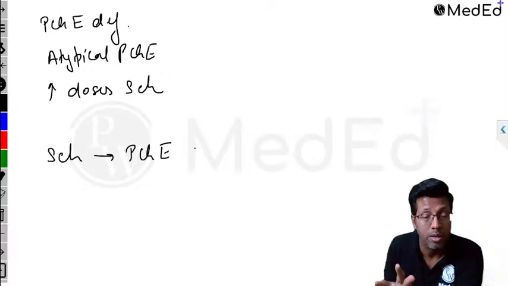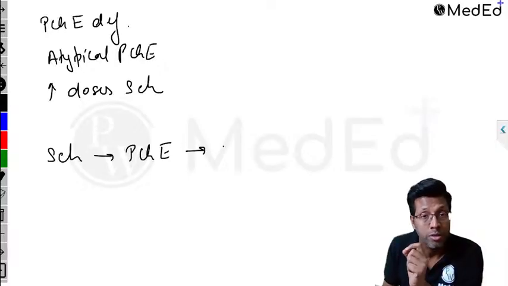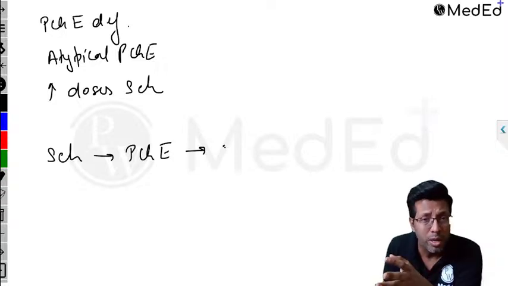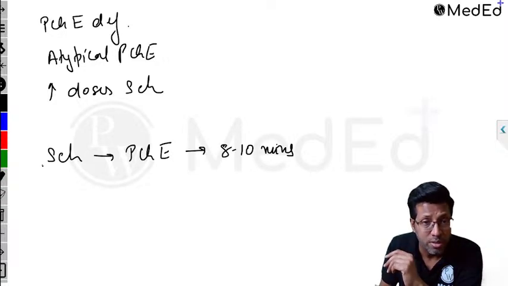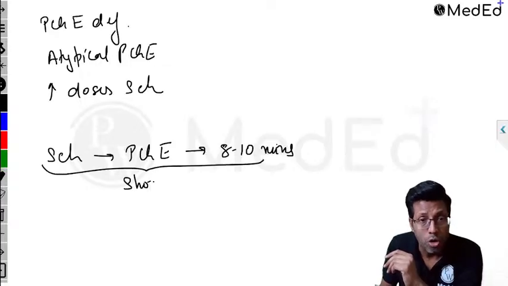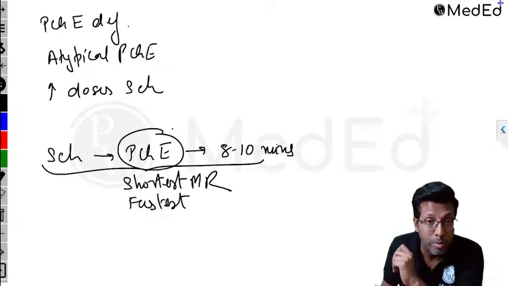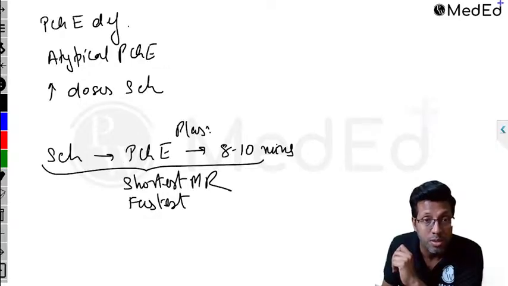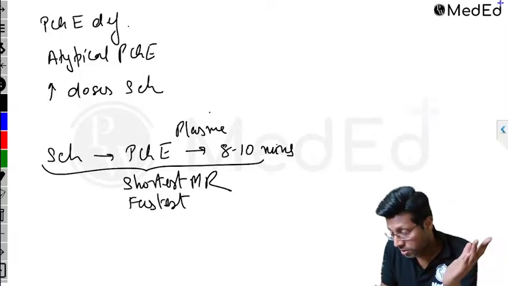There is no role of acetylcholinesterase over here. It gets destroyed in about 5 to 8 minutes, and some books have mentioned 8 to 10 minutes or 8 to 14 minutes, because of which succinylcholine is called the shortest acting muscle relaxant. Not just the shortest, it is also the fastest acting muscle relaxant. It is called shortest acting because it gets destroyed by the pseudocholinesterase present in the plasma. It's also called plasma cholinesterase or butyryl cholinesterase.